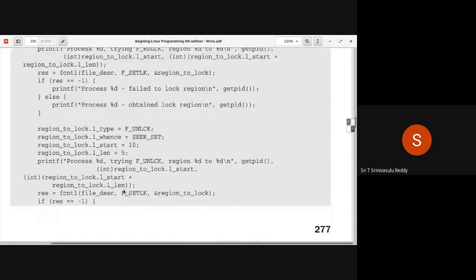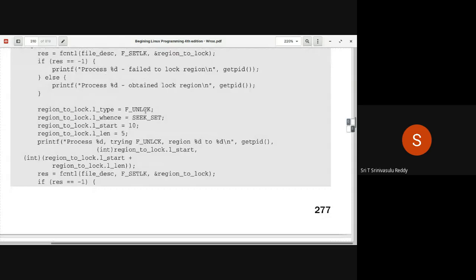Similarly, the second one now. Second one is unlock. You are trying to apply the unlock. Right? So again, same thing. So you say alpha, it is unlock from the beginning of the file, from 10th byte, 5 bytes. Because just now you have applied a shared lock, so you are again doing unlocking. Definitely it should be possible. If by any chance you have got access to that particular region, definitely it should be possible as a part of that. So you are again trying to unlock this particular region.